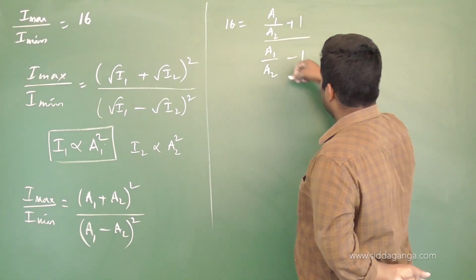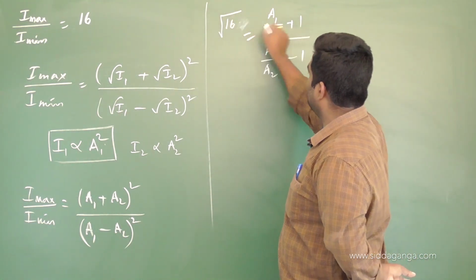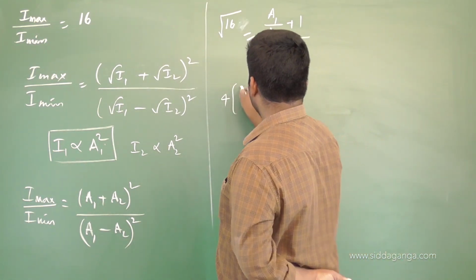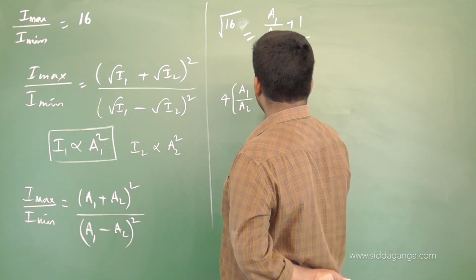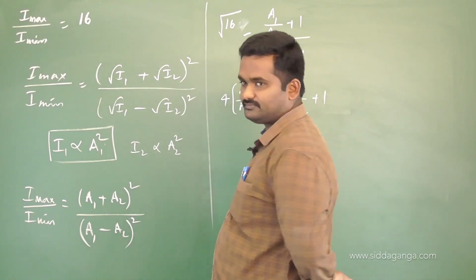The whole square is there. If I take root on both sides, it will become root 16 equals this value you are going to get. Root 16 is how much? 4. So straight away I will write the simplification: 4 into A1 by A2 minus 1 equals A1 by A2 plus 1.